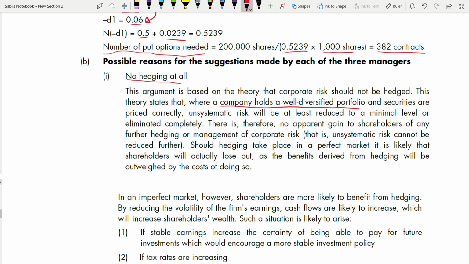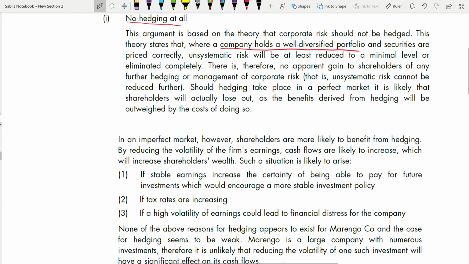So, if it's not going to reduce the risk any further, if you're having an already well diversified portfolio, should hedging take place in a perfect market, it is likely that shareholders will actually lose out. So, if the market is perfect and you try to hedge there, shareholders will lose out. You're not going to gain from hedging, you're going to lose out, the shareholders. The benefits derived from hedging will be outweighed by the cost. Yes, your benefit will be less, your cost will be more.